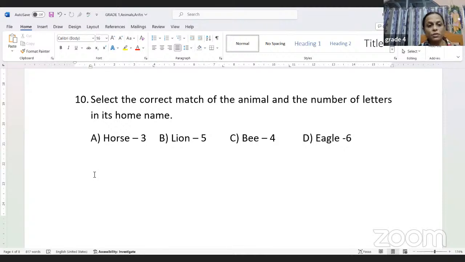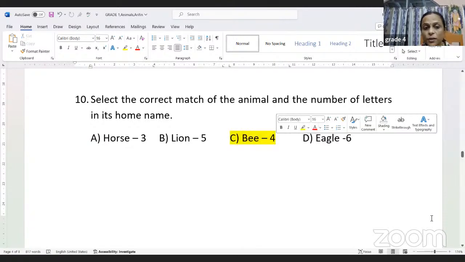So we have to select the correct one, the number of letters of the home name. Lion is not a 5-letter one. Bee is the 4-letter one, because it lives in the beehive, so HIVE, right? It is a 4-letter word, sorry. So the bee lives in the beehive, and hive is the home actually. So the correct answer here will be 10C. So this is the correct option, children.